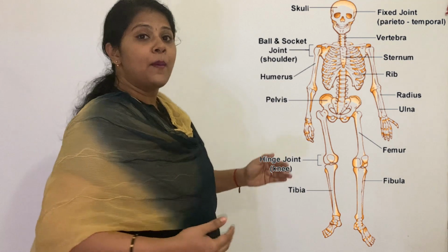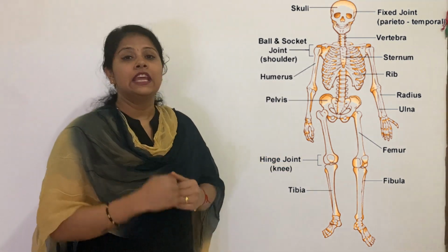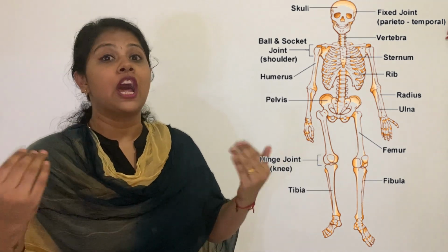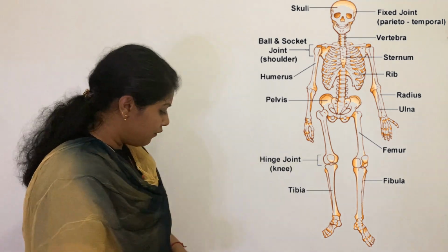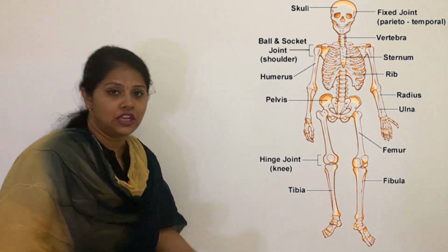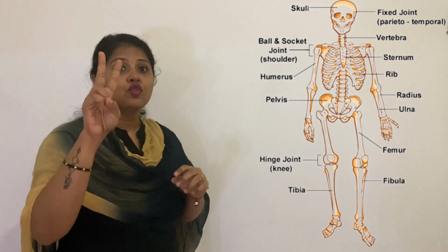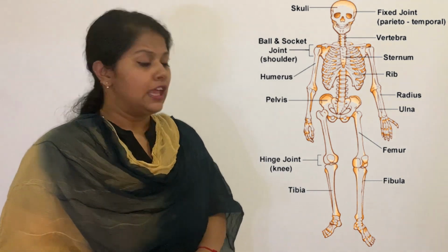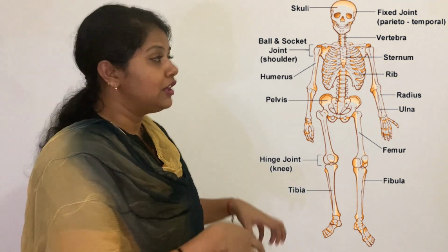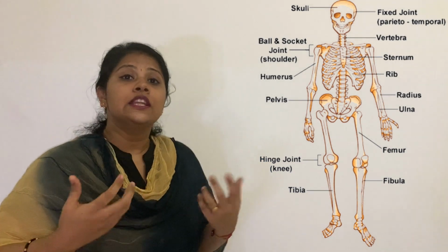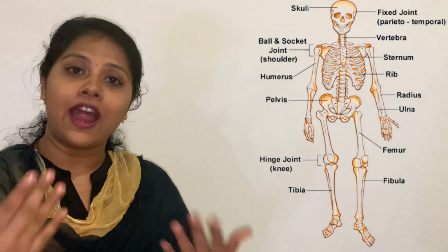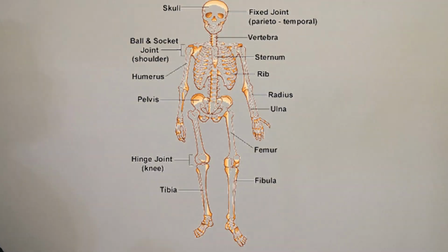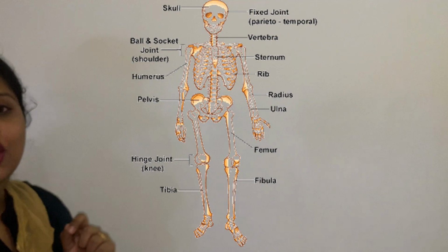The bone from the hips till your knee is known as femur, and femur is the longest bone in our body. Then from your knee till your feet there are two bones, known as tibia and fibula. There are so many bones in your fingers that you will learn in detail in your higher classes. So whatever names I have said now, please write in your textbook.